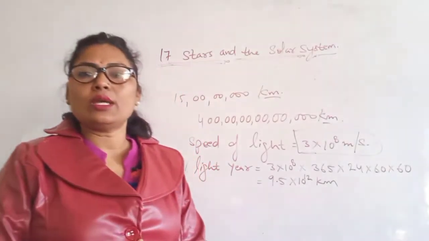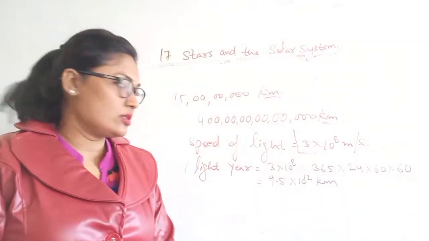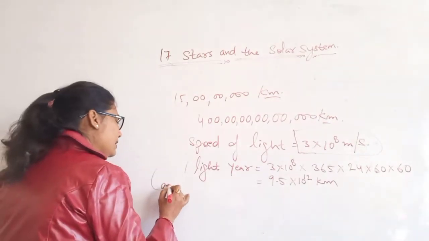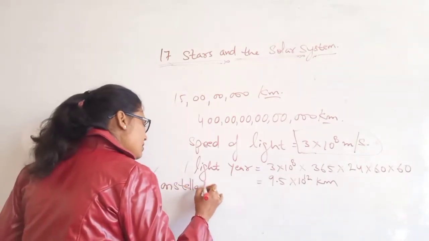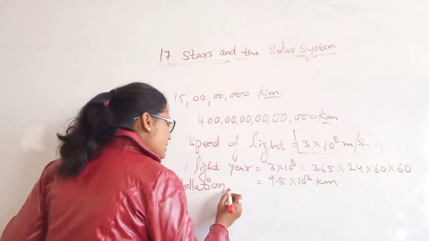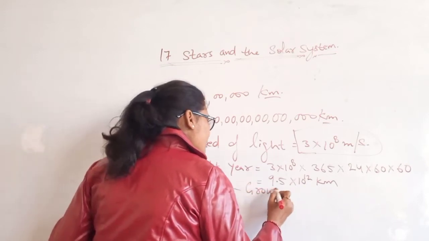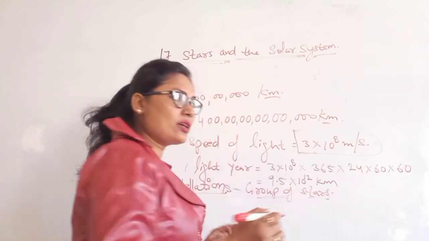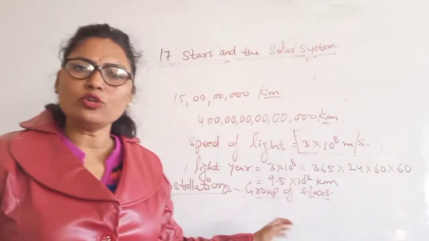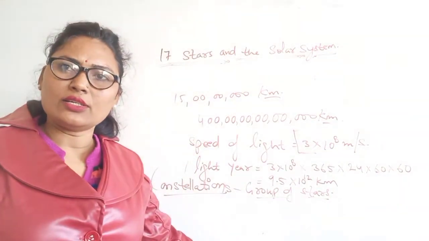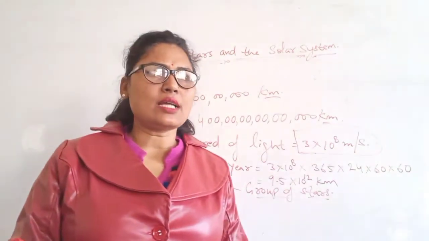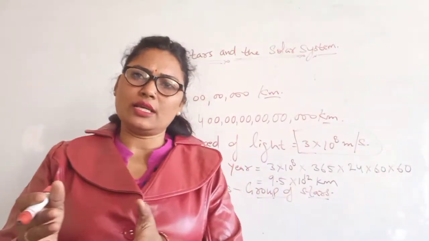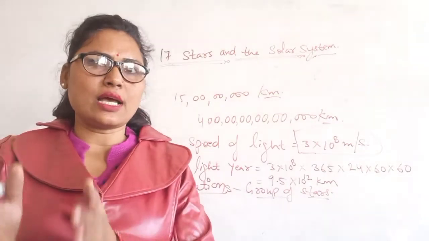Okay, next topic we can take is constellations. Do you know what constellations are? You can write that definition also. Constellations are a group of stars that form a recognizable shape. While watching the stars, the ancient astronomers grouped them into constellations. So a group of stars is known as a constellation.